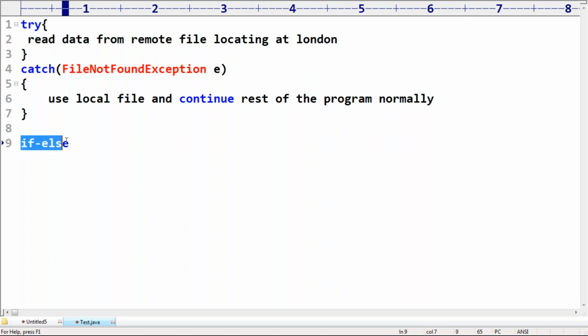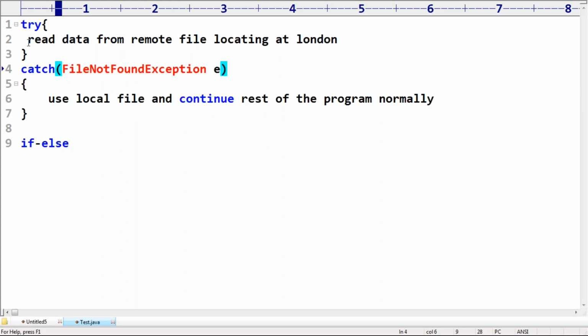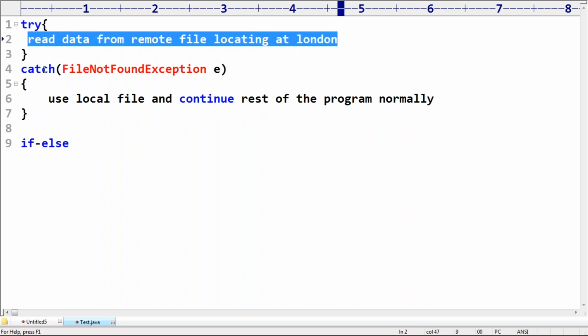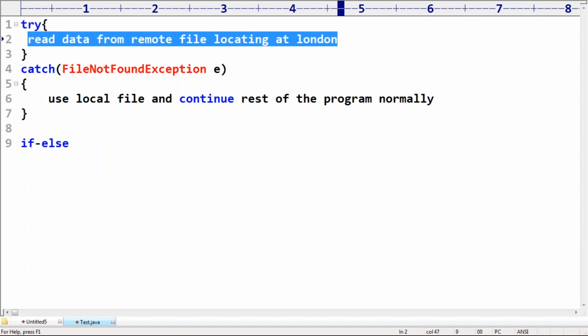If I'm using if else, then whether it is a success or a failure, I have to check manually. But if I use try catch, the language itself is going to provide support. Boss, there is a problem. Immediately, I'm not required to move to the else block. Automatically, the control will go to the catch block. So exception handling is automatic support.